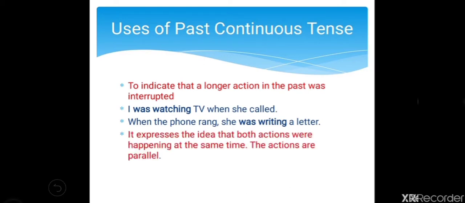Now, second one, it expresses the idea that both actions were happening at the same time. Suppose two actions are there and they are happening at the same time, or parallel actions, you have to denote through past continuous tense. So, I was studying while he was making dinner. So, parallel actions are there. He was studying and second one was making dinner. So, whenever you want to indicate parallel action in the past, you have to use past continuous tense.